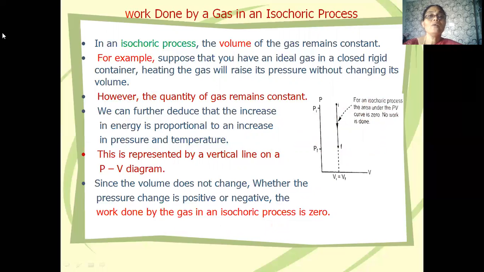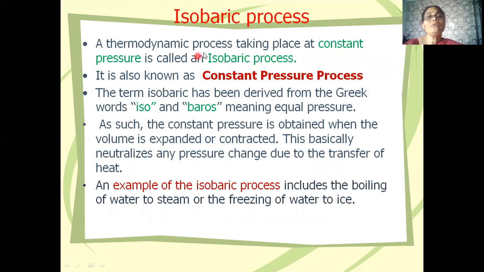So we have seen what an isochoric process is, and we have also calculated the work done by a gas in an isochoric process. Now coming to the isobaric process. A process in which the pressure of the system remains constant is known as an isobaric process. It is also known as a constant pressure process.